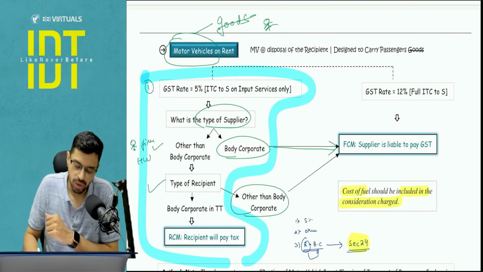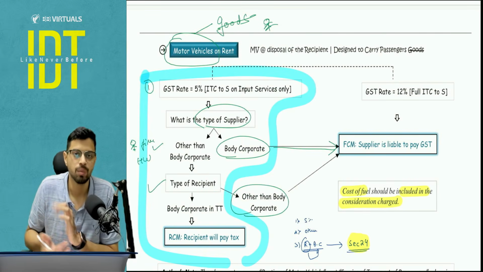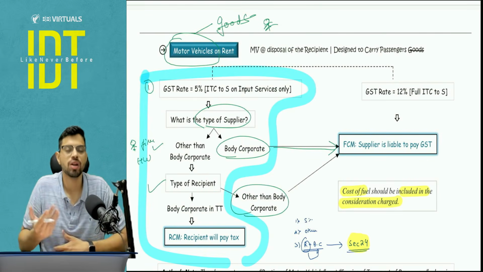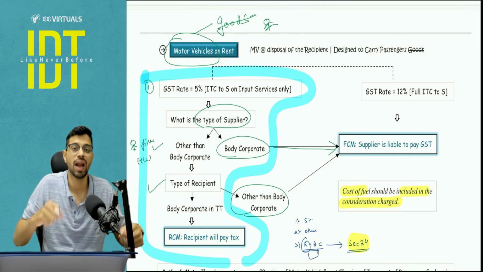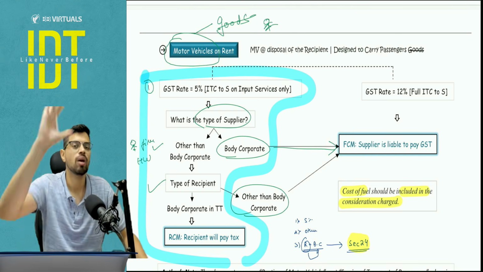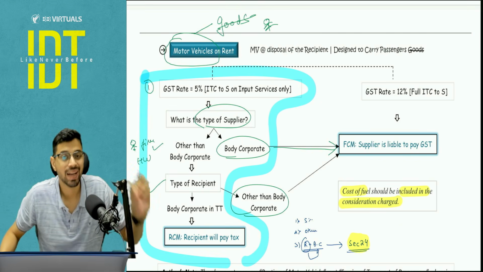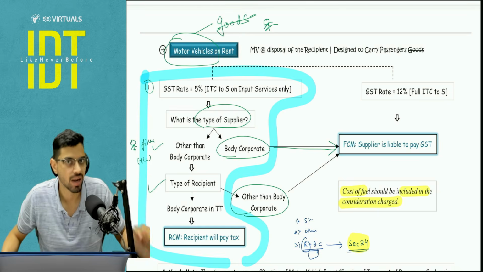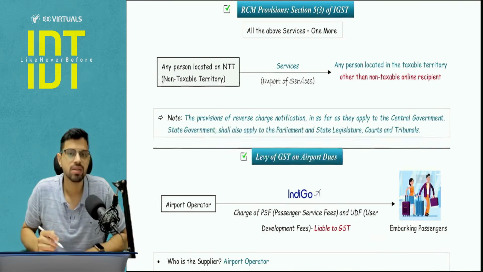Okay, another point to be noted, everyone, there is a difference between giving a motor vehicle on rent versus transportation of passenger service. If I am giving you the transportation of passenger service, this is different compared to when I am giving you the motor vehicle on rent, where you drive the motor vehicle as you deem fit. So there is a difference in both. The SAC code, service accounting code, is also different for these two entries, so pay attention in the exam. Next is with respect to IGST.